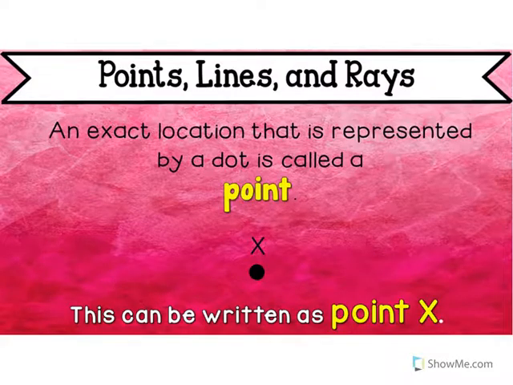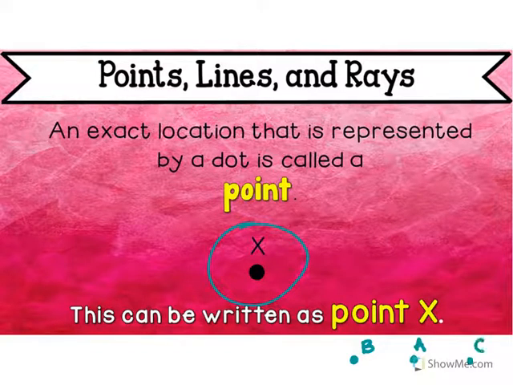So, a point is an exact location that is represented by a dot. So this right here is a point. This can be written as point X. You can label it usually with a letter. So you could have point B, point A, point C, any of those. Okay? So it's a dot, and then we usually label it with a letter.